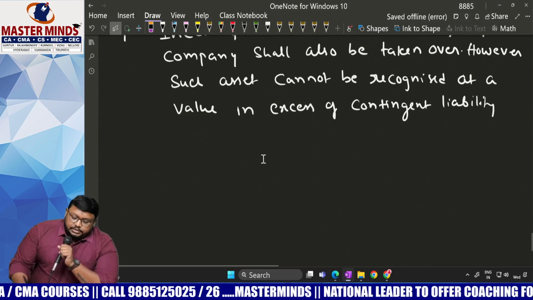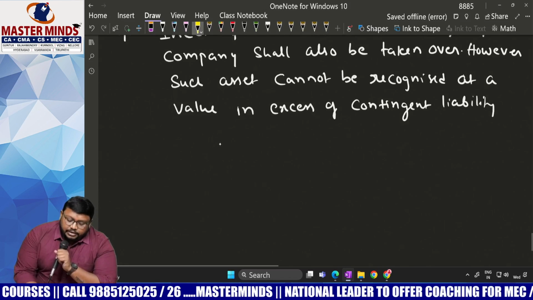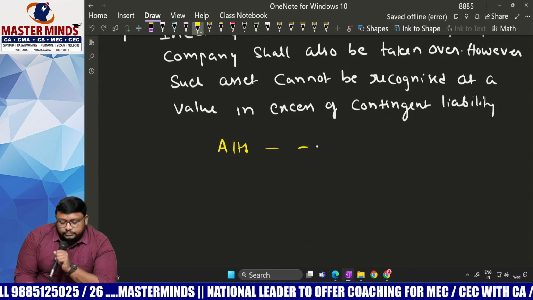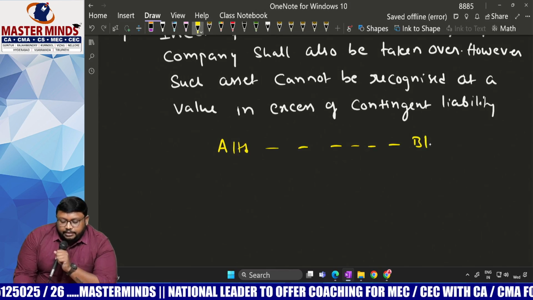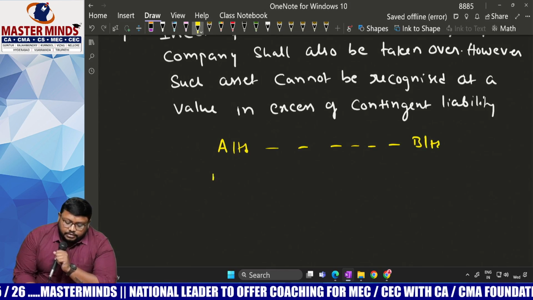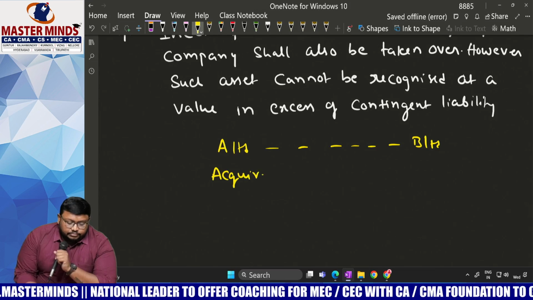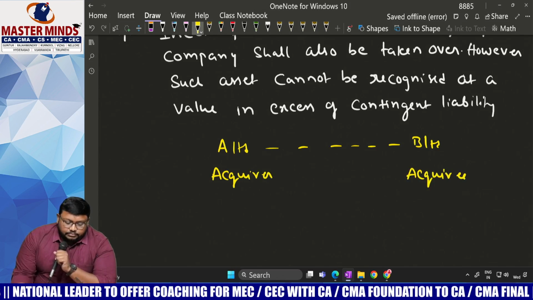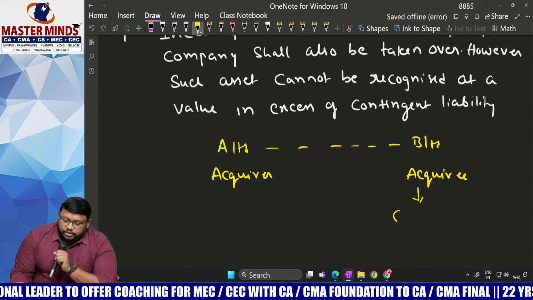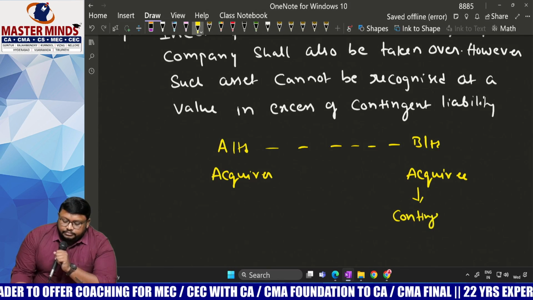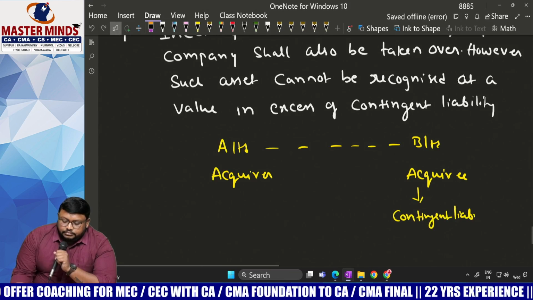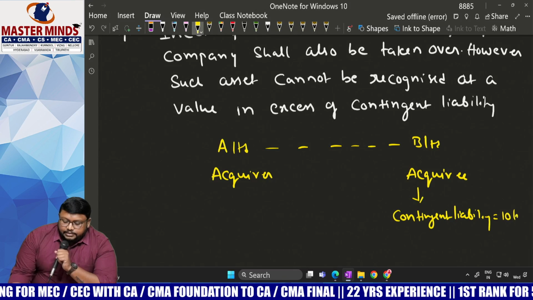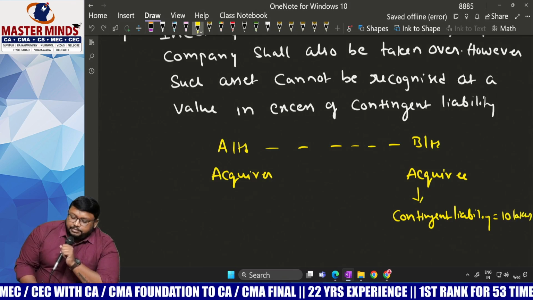For normal understanding, you can write down A Limited and B Limited. A Limited is the acquirer, B Limited is the acquiree. The acquiree has a contingent liability of 10 lakhs.